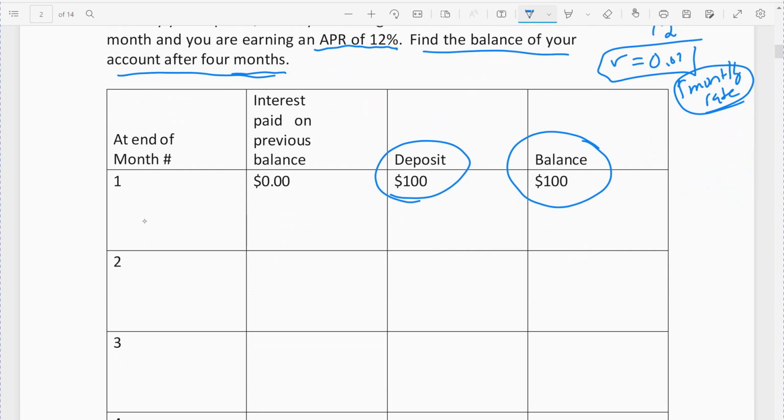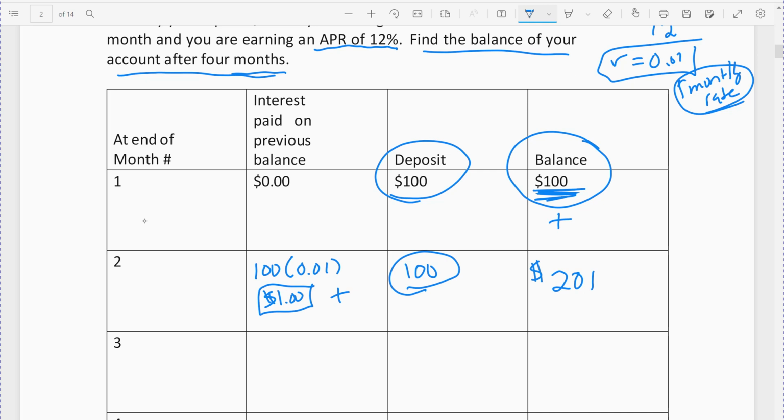Now there wasn't any interest on the first month because there was no money in there previously. In the second month, we get to earn interest on the previous balance, so on the $100 that was in there for month one. We take the $100, our monthly interest rate is 0.01, and so the interest we incurred that month is $1. We're going to add another $100 to it. So to get the new balance, there's three things we're adding up: the previous balance, plus the $1 in interest, plus the new $100. And so the new balance is $201.